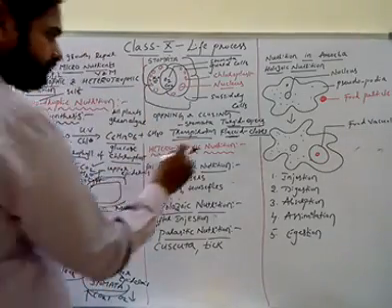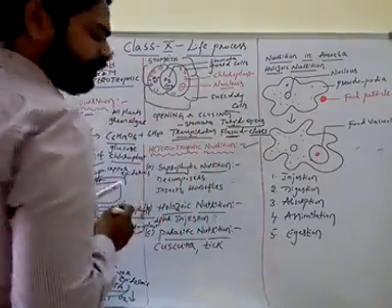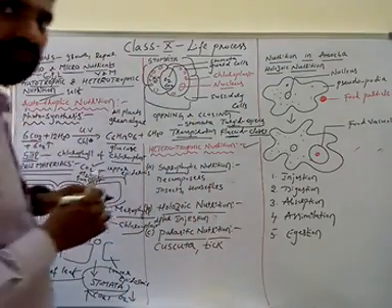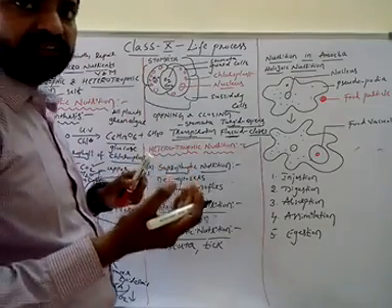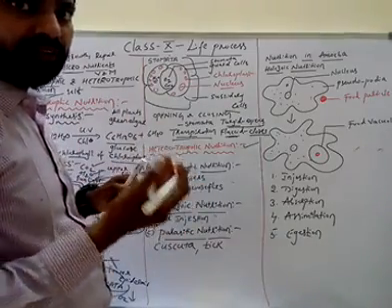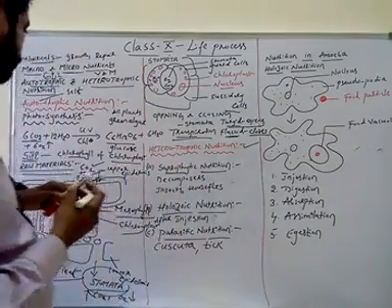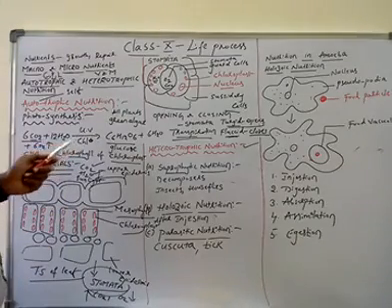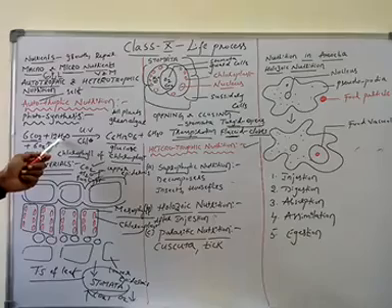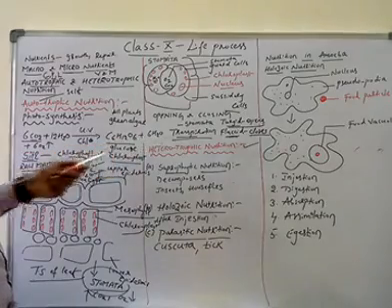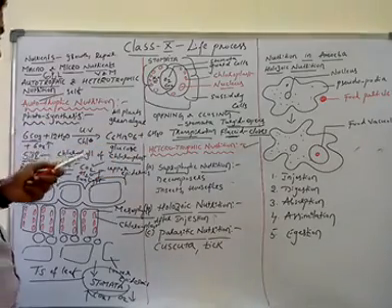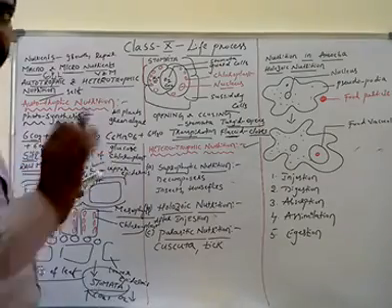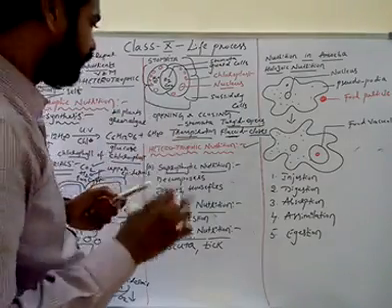Next, before going to heterotrophic nutrition, photosynthesis. The complete process of photosynthesis is divided into the light reaction and dark reaction. By using light energy in the light reaction, the water molecule is split into protons and oxygen, and during the dark reaction, carbon dioxide is fixed into glucose. That is the light reaction and dark reaction.